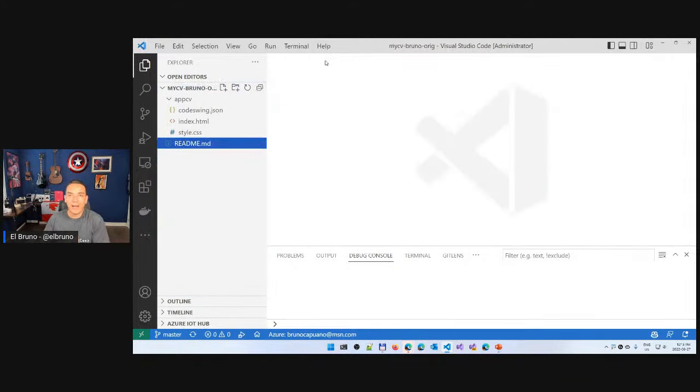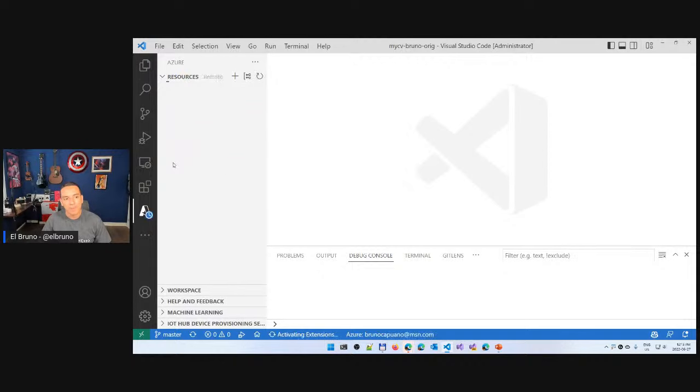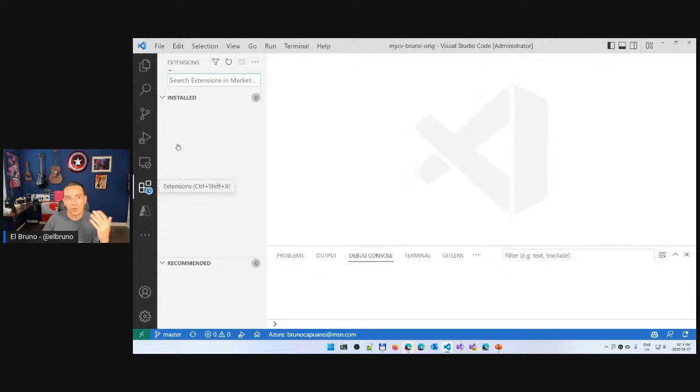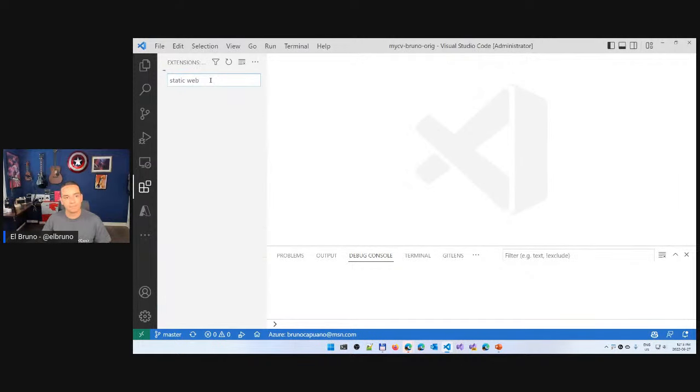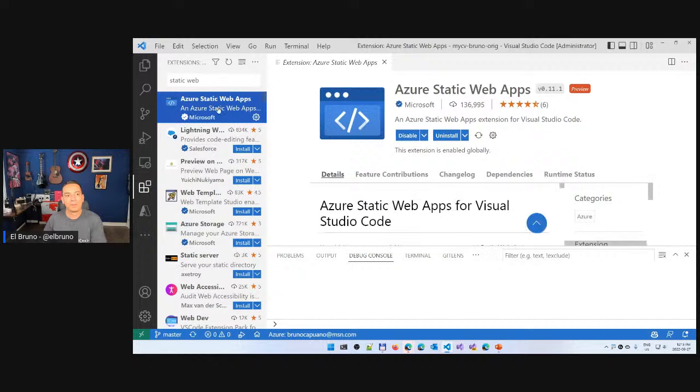So we have these files stored in GitHub, and what we want to do now is to basically create a static web app that is going to publish these files. It's going to host these files, an HTML file. So there are a couple of ways that we can do this. If you install the Azure extensions, and by the way, in order to do this, you can do static web apps. There it is.